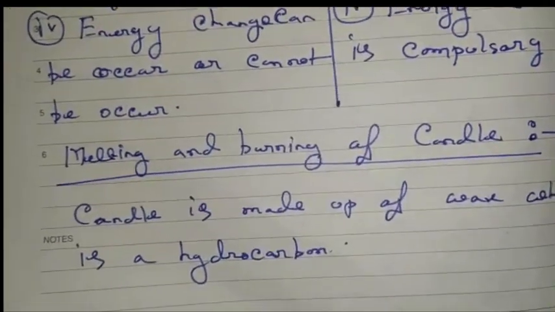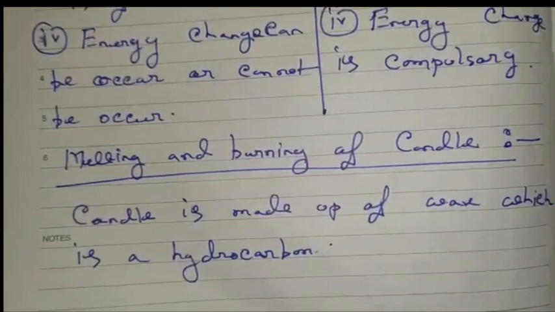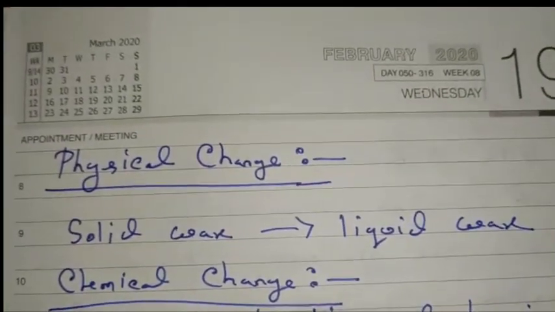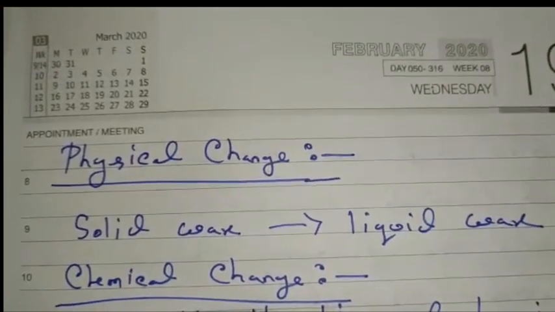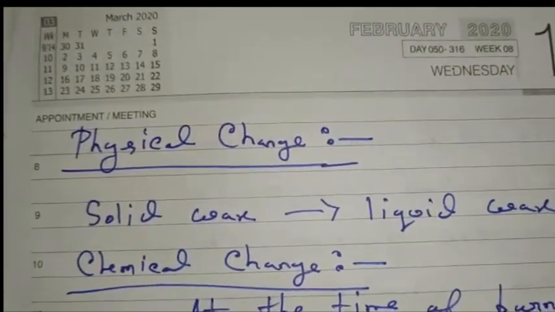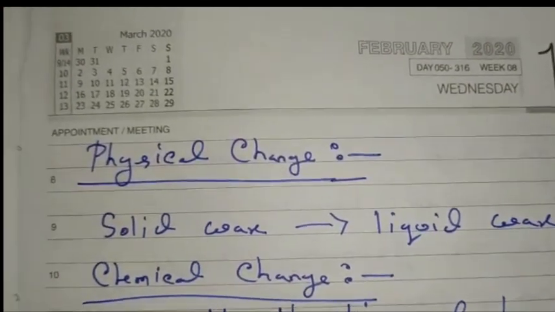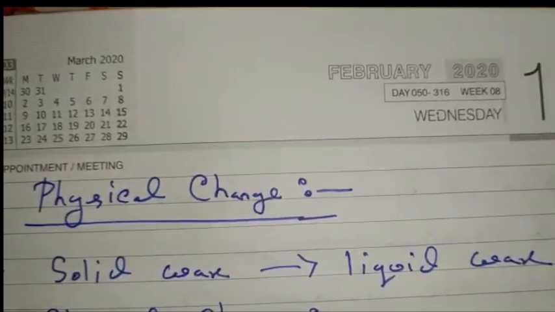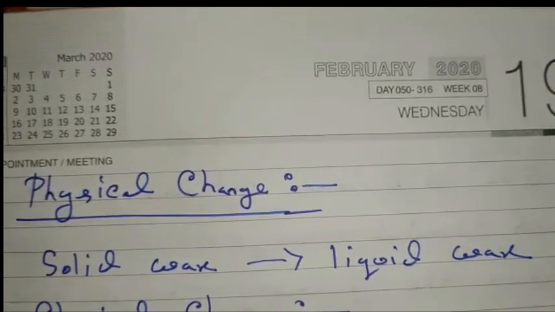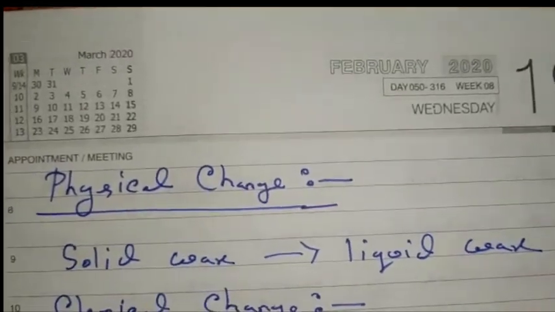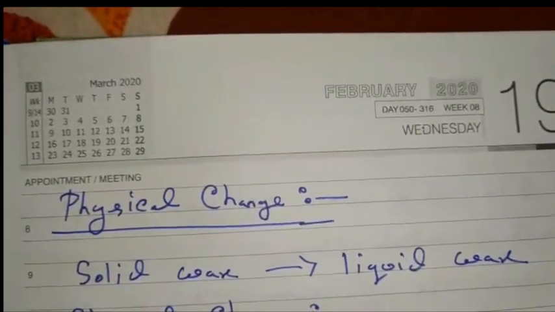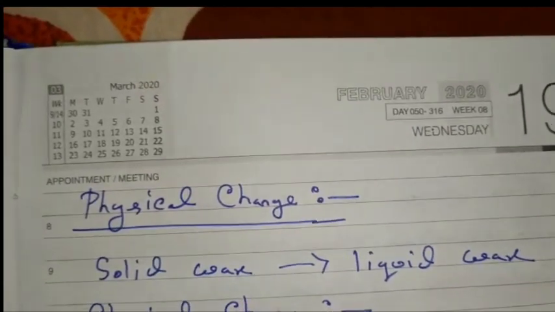So how can we say that it is a physical change? Because solid wax is converted into liquid wax and the change is interconvertible. That means from liquid wax we can get solid wax again. From solid to liquid wax and liquid to solid wax, it is a reversible change. So it is a physical change.